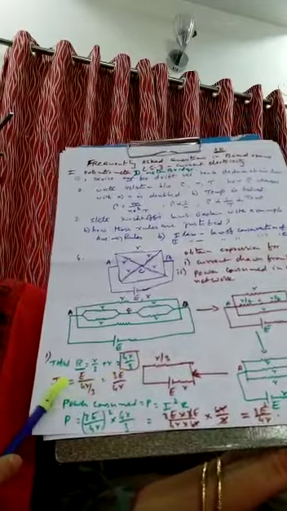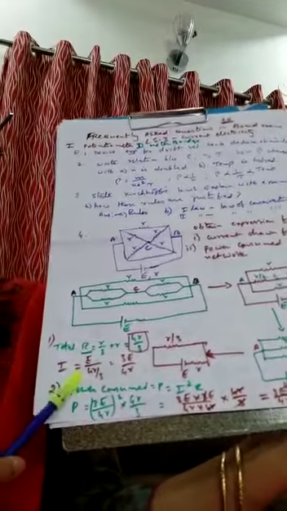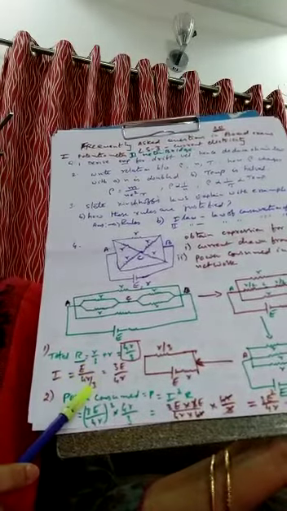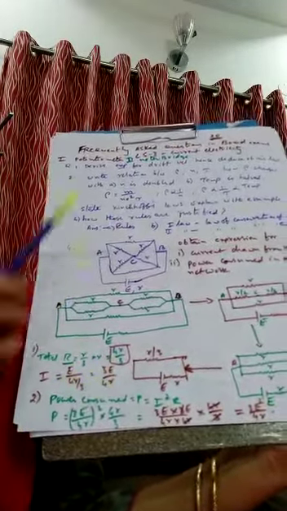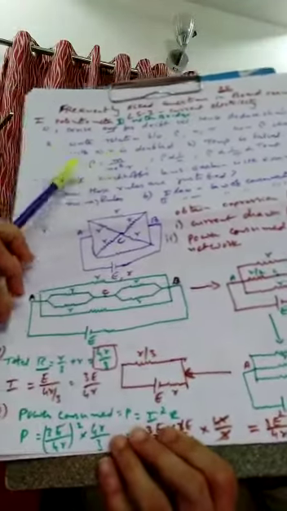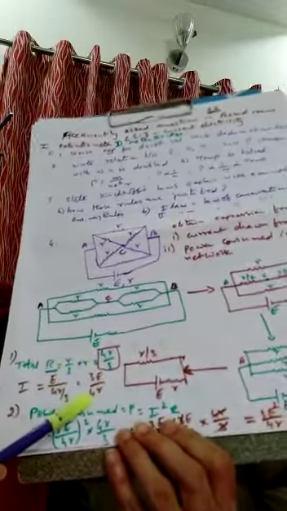You know the formula for current. What is it? Total EMF upon total resistance. That is E upon 4r by 3. That is 3E by 4r, the current flowing through the network.